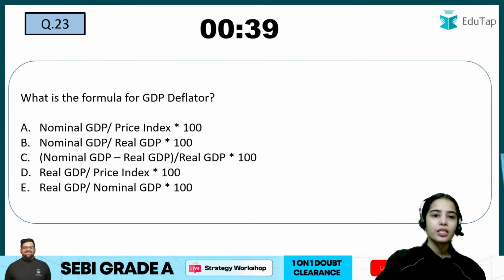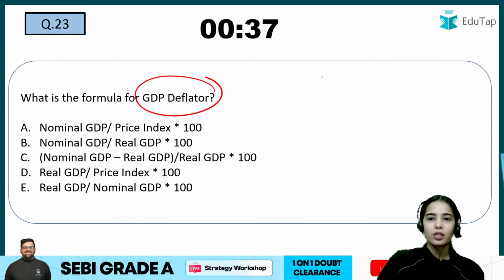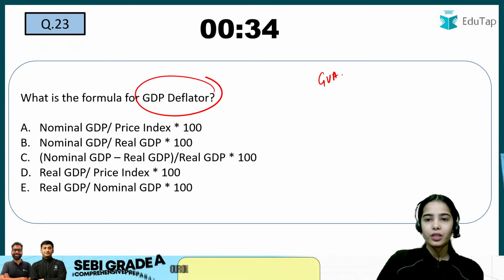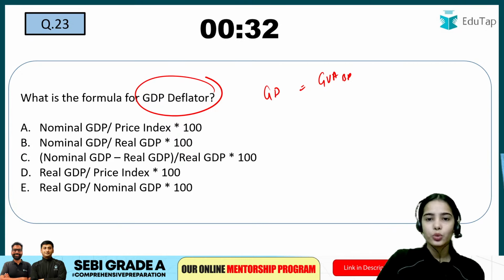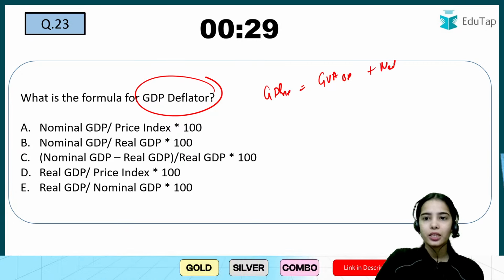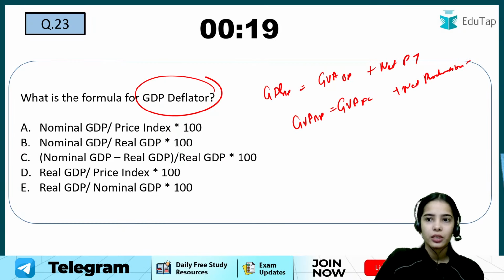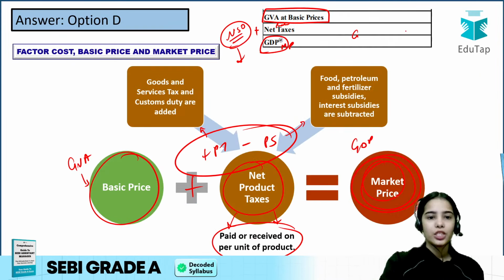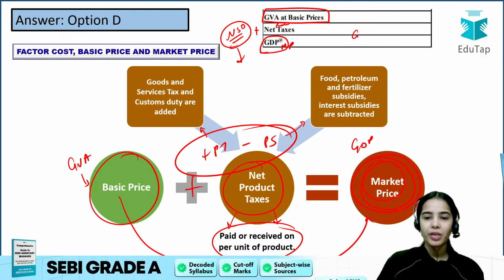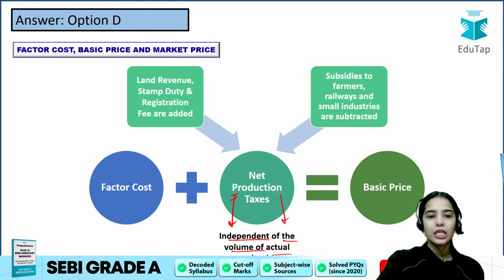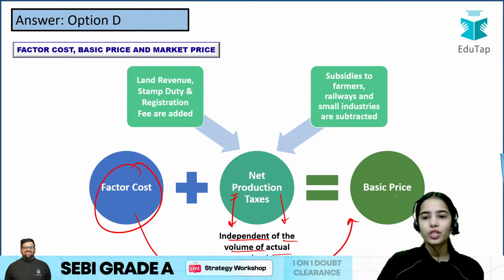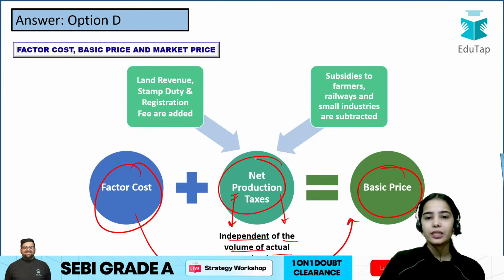Okay, what is the formula for GDP deflator? So we have discussed the formula for GVA at basic price to GDP at market price: add the net product taxes. We have discussed that GVA at factor cost can be converted to GVA at basic price by adding the net production tax. This is net product tax. So there is a difference. GVA at basic price can be converted into GDP at market price by adding the net product tax. GVA at factor cost can be converted into GVA at basic price by adding the net production taxes.